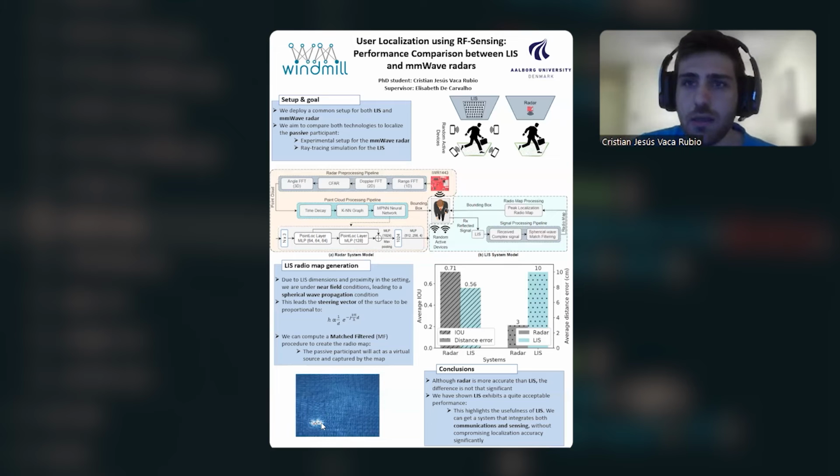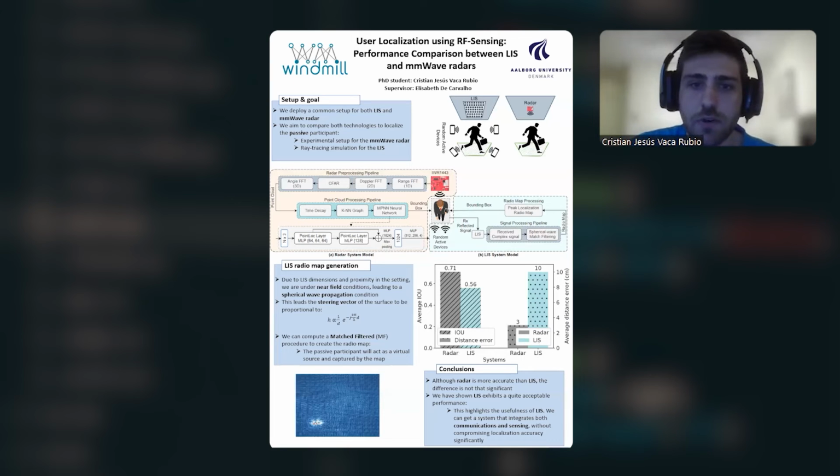So mainly, again, the goal of this paper is to compare these both technologies, and in the experimental setup, what we did is actually the same. We deploy the same setup, and then we measure the performance. Here we can see a comparison of this performance. We evaluate the performance by two metrics, mainly the intersection over union and the distance error. The intersection over union is basically a metric that shows us the degree of overlap between the bounding box prediction and the ground truth bounding box.